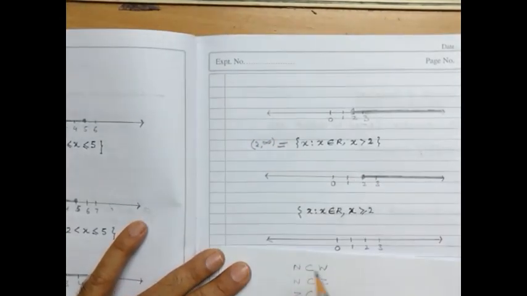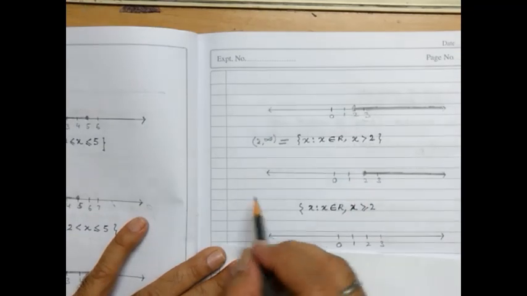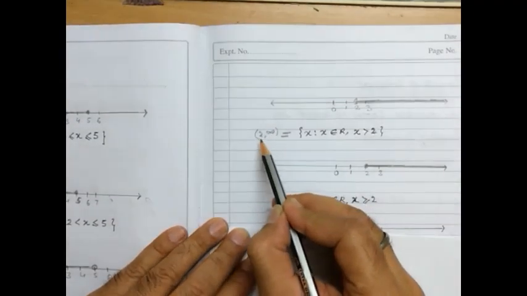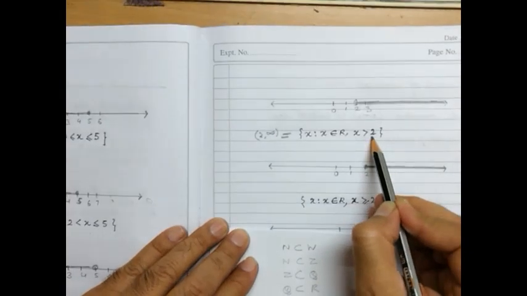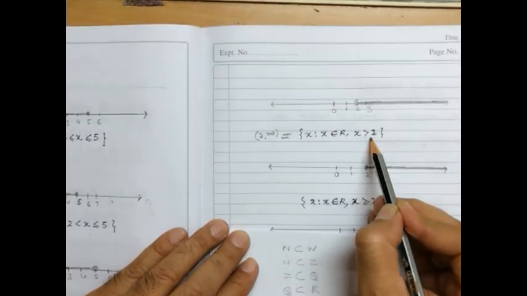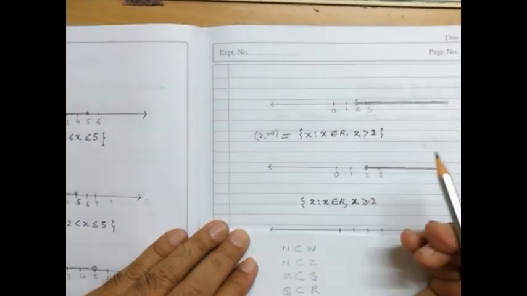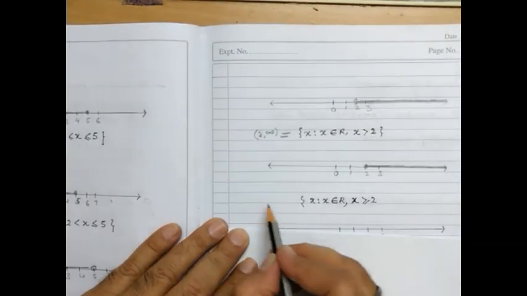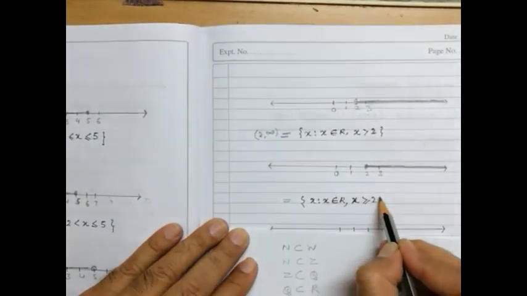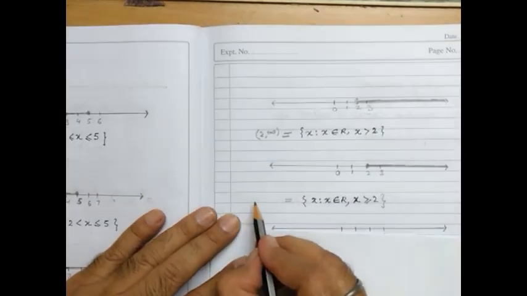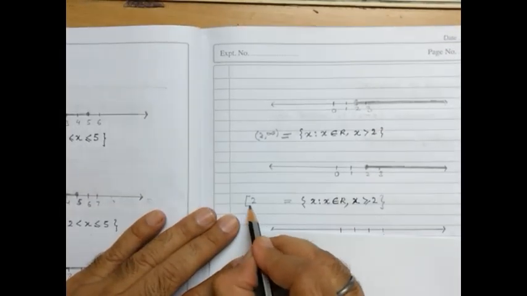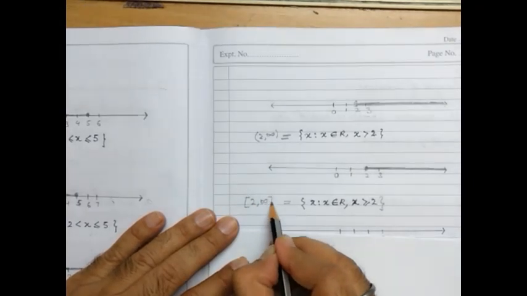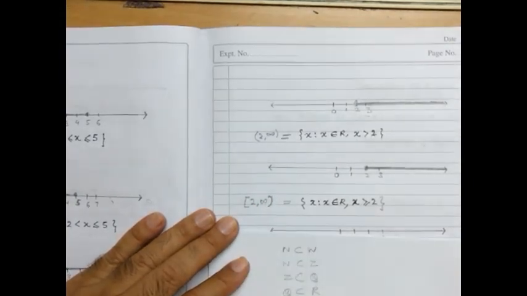This will be an open interval, and here it will be taken as 2 to infinity, and this is open because here x is greater than 2, so this will be open. Now in this one which I have told you, what kind of interval will we have? Here we'll have 2, on this side it is closed, and infinity, positive infinity, is open. So this will be written.